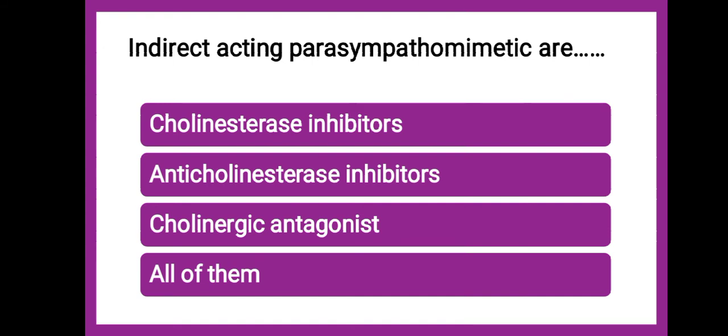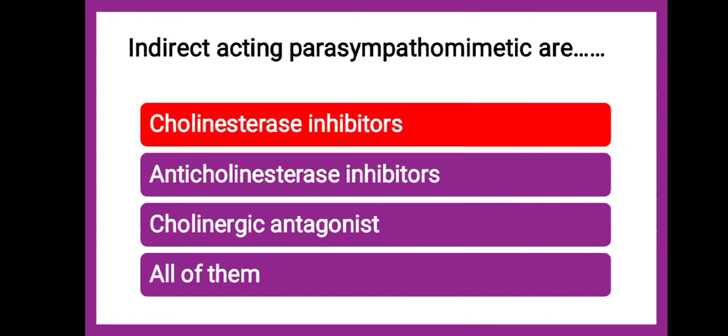So, indirect acting parasympathomimetics are choline esterase inhibitors. Whether they are choline esterase inhibitors, anticholine esterase inhibitors, cholinergic antagonist, or all of them, the correct answer is choline esterase inhibitors.